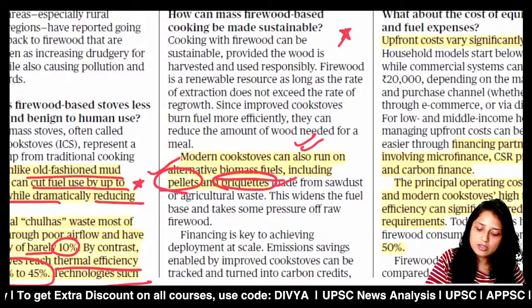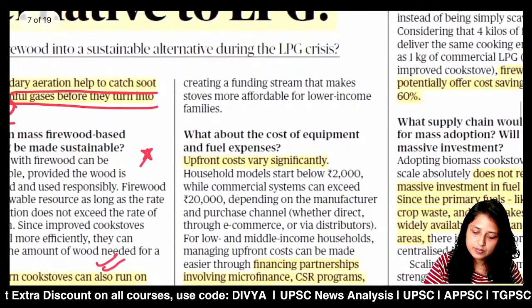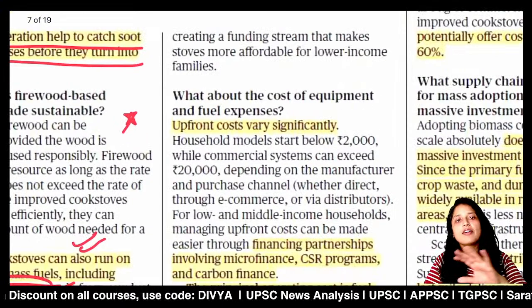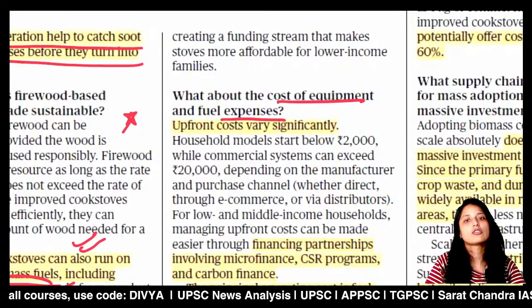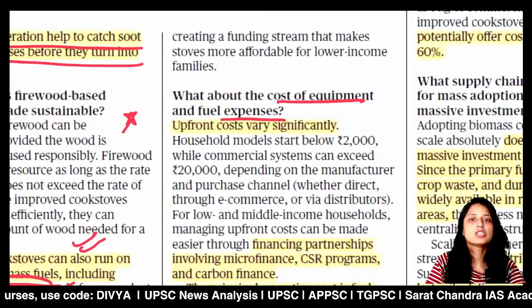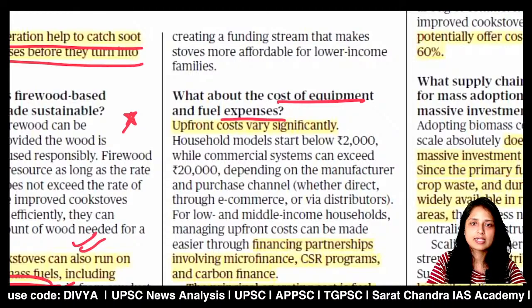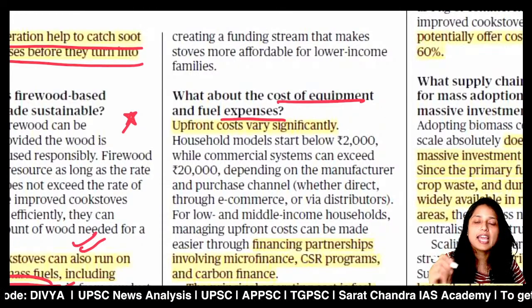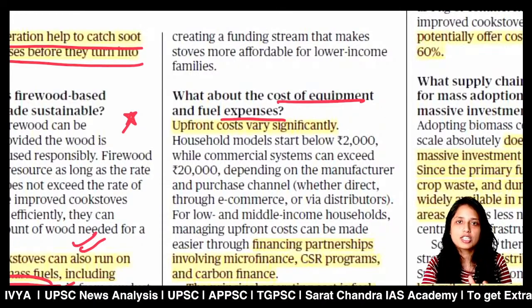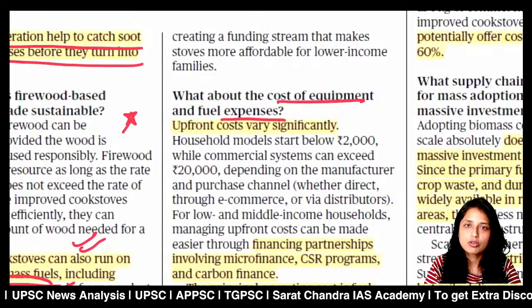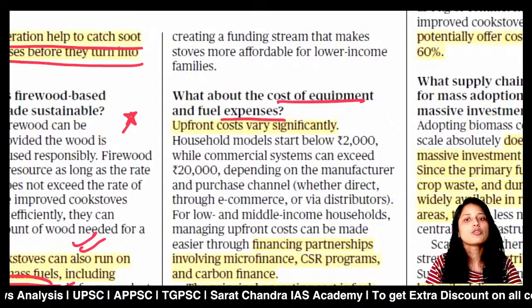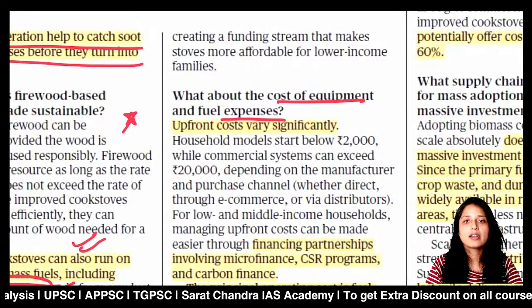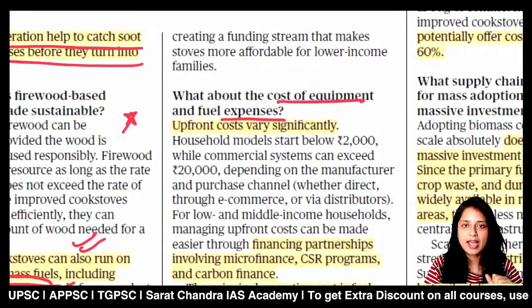Now, since we discussed that this technology is very good and has a lot of advantages over LPG or the traditional system, let's discuss the cost, the financial barrier. If any technology is good but costly, then people will hesitate. So it is very important to understand the upfront cost. For the commercial model, the cost is around 2000. But since we know that it has a lot of advantages, people and the government can do a lot of things to make it available. For example, it can be included in various CSR programs of companies. Government can provide finance because it has advantages. A very important source of financing can be carbon financing.